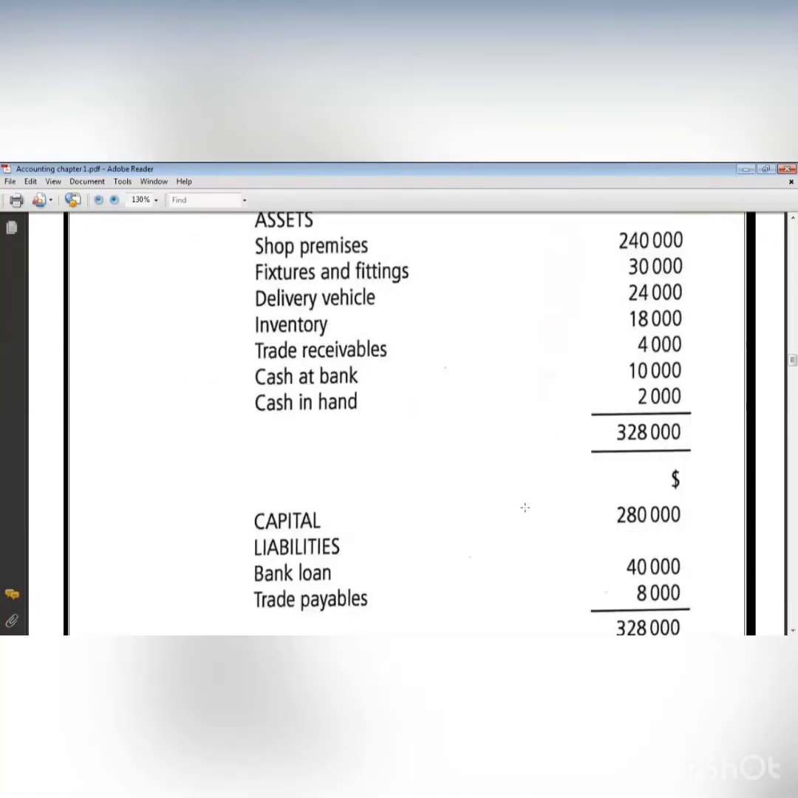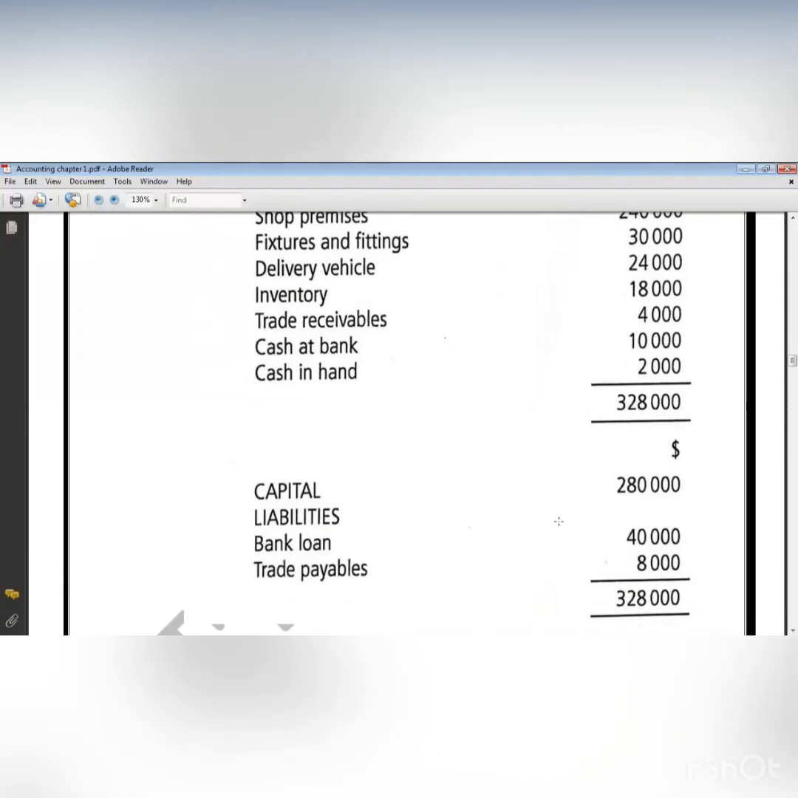Then I have to write the liabilities, a title called liabilities, and under liabilities I will write the bank loan with 40 and trade payable with 40. Now you have to notice a very important thing, that I will add those three things, which is capital plus liabilities, which is bank loan and trade payable, okay? After adding this, you will find that the total here is what?